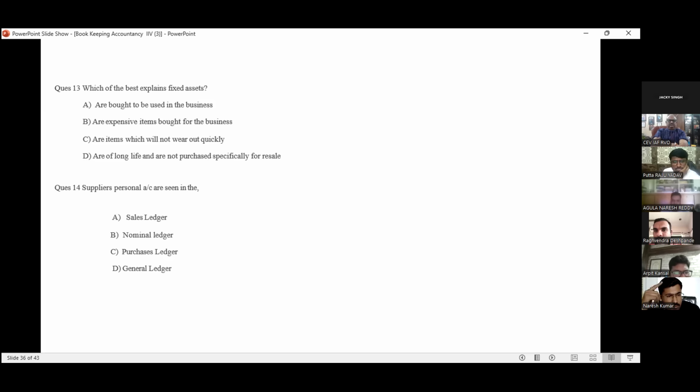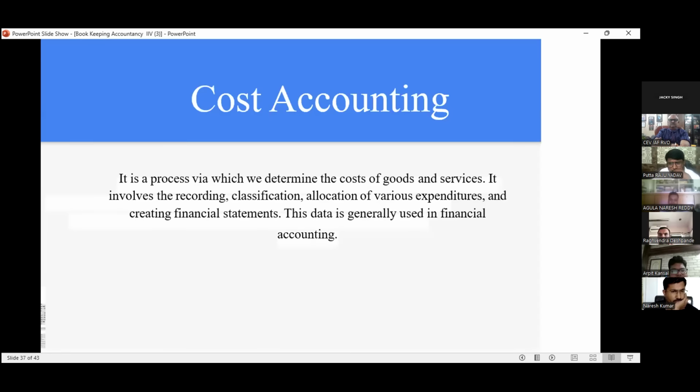We are talking about the supplier's personal account. That does not come under purchase or sales, and it will come under the general ledger. If we are talking about purchases, we put it in the purchase ledger. If we are talking about sales, we put it in the sales ledger. Clear? Yes, sir.